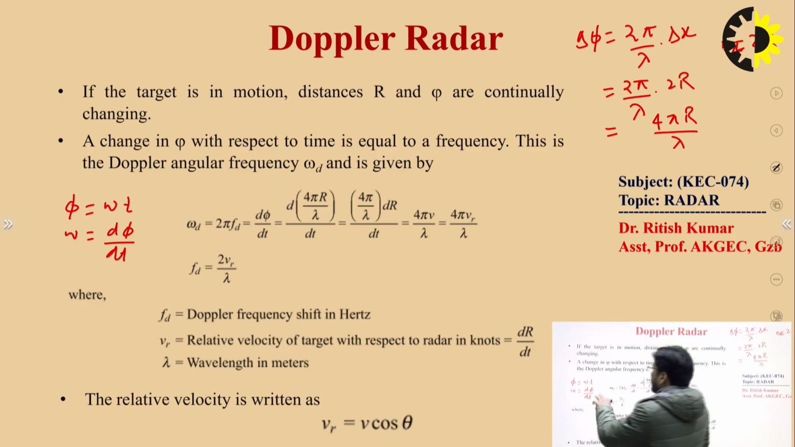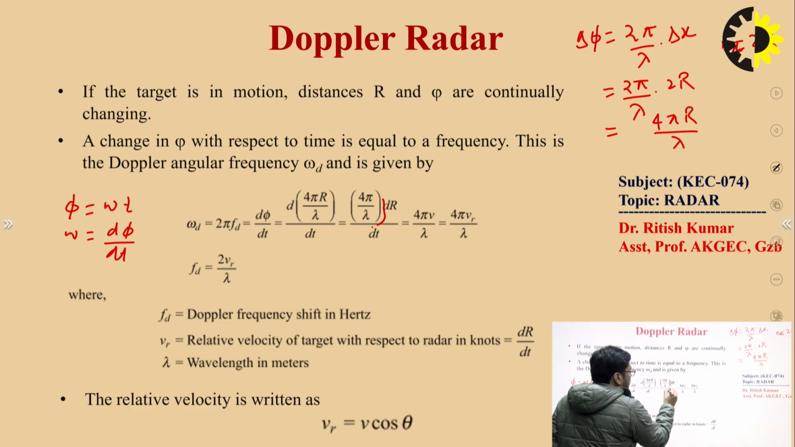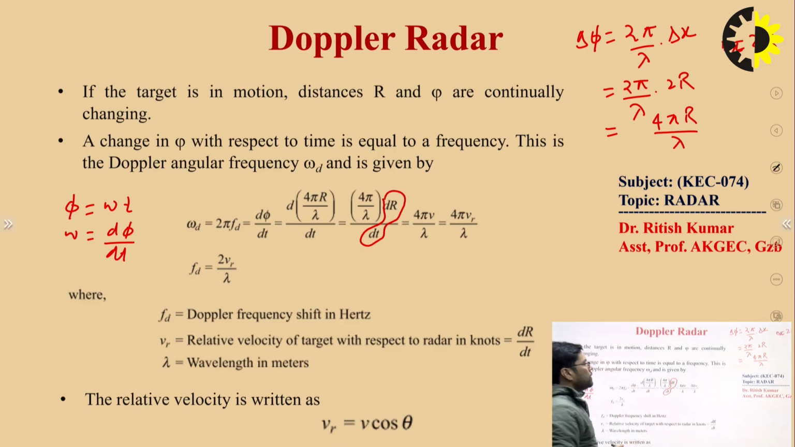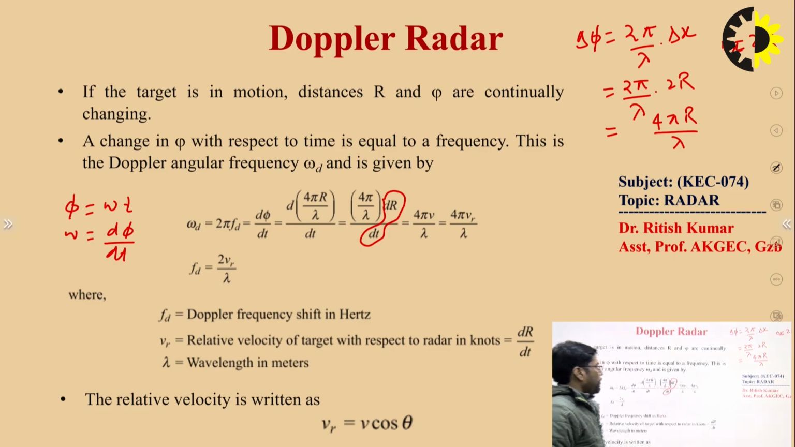You can replace phi with this value, 4 pi r upon lambda, and take the constant out of the differential. So this is 4 pi upon lambda times dr by dt, and this is the rate of change of distance, that is, the velocity of the target. So fd is equal to 2 Vr upon lambda. Here fd is the Doppler frequency shift, Vr is the relative velocity of the target with respect to the radar, that is dr by dt, and lambda is the wavelength in meters.